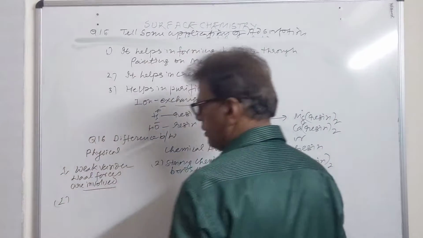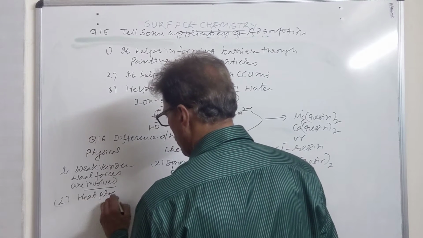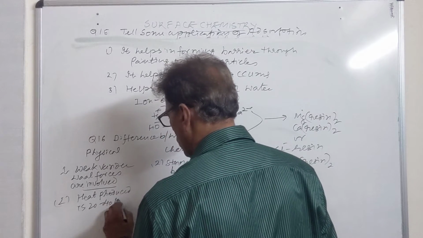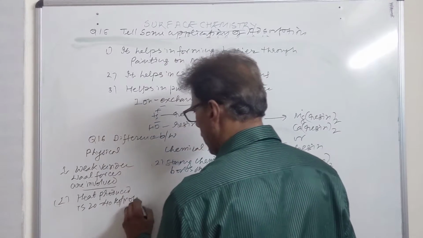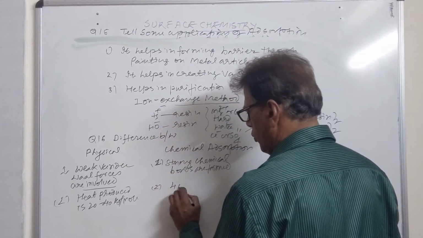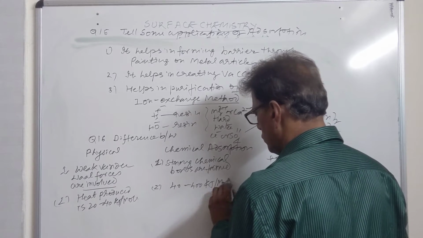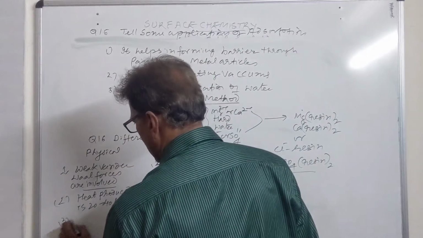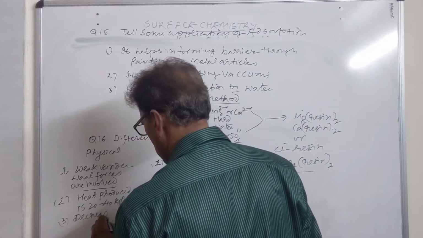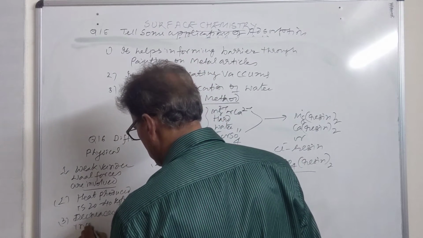When forces are weak, the heat produced is very less. Heat produced is 20 to 40 kilojoule per mole. Here, heat produced is 40 to 400 kilojoule per mole. It decreases. Physical adsorption decreases with increase in temperature.